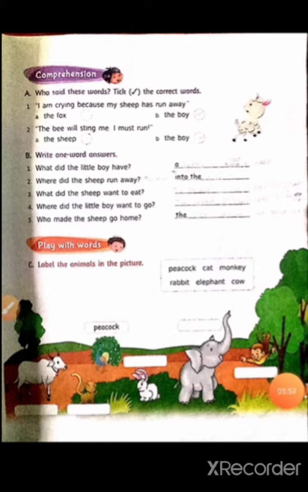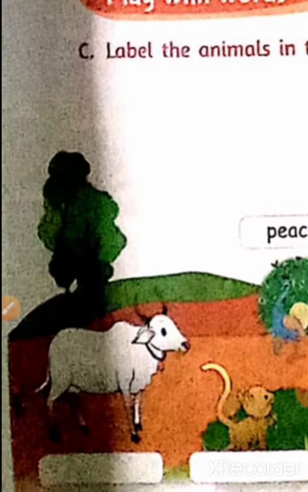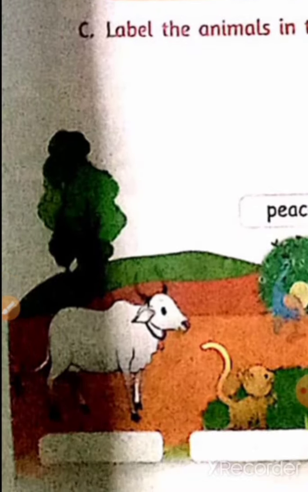Now we came to the third one, that is label the animals in the picture. All of you have to write the name of the animals, with the help of the help box given here. So first we will write the name of this animal. What is the name of this animal? You all know that it is a domestic animal and we are aware of it. So what will be the answer here? It will be cow.